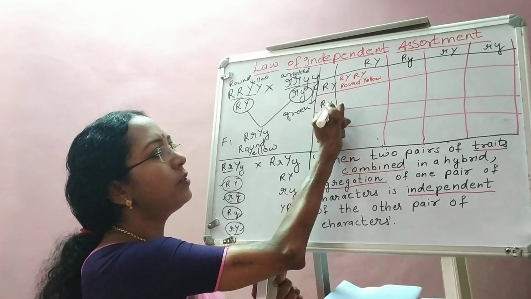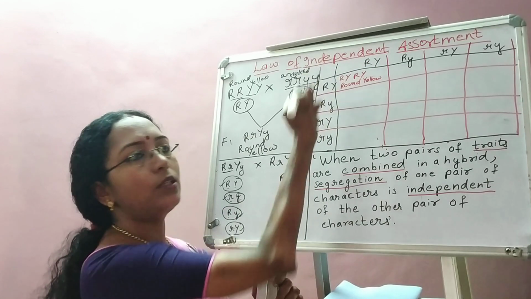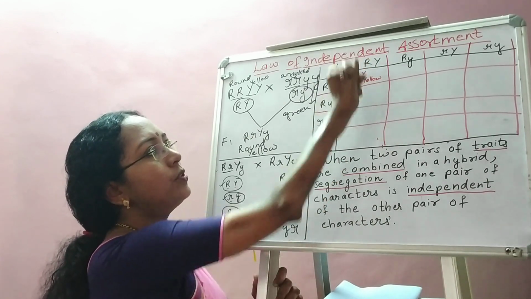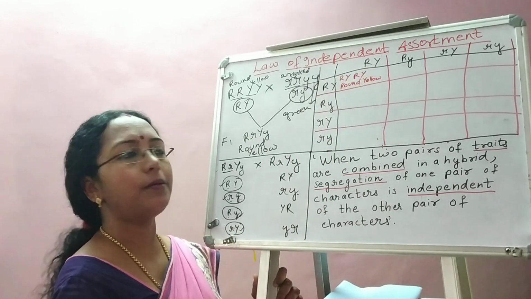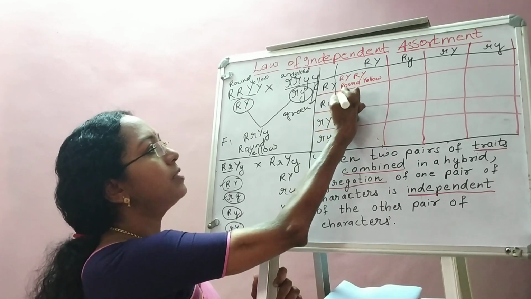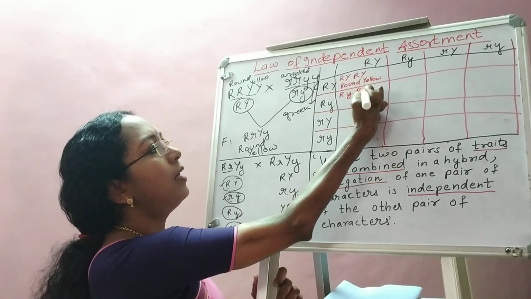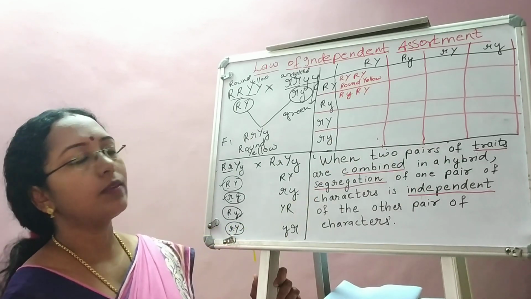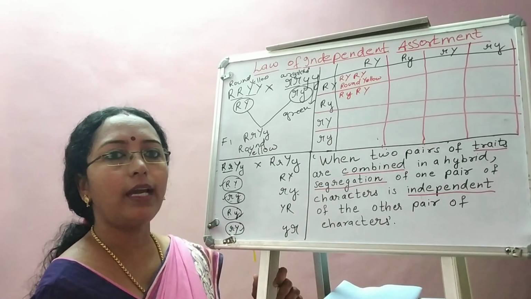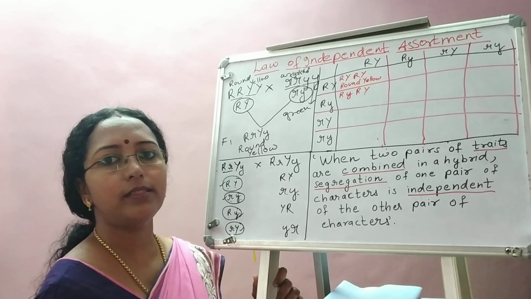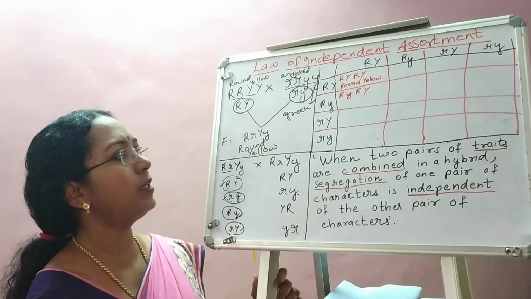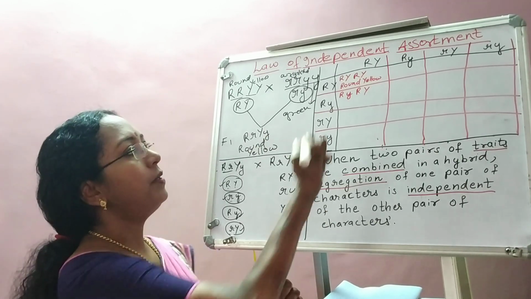Next column also, how to write? Combine the gametes on the left and the gamete on the top. Don't take this one. You should combine the gametes only. So gametes on the left is capital R, small y. On the top is capital R, capital Y. So this is homozygous for one character and heterozygous for the other character, isn't it? That is the genotype.